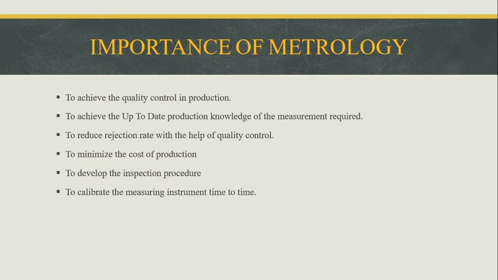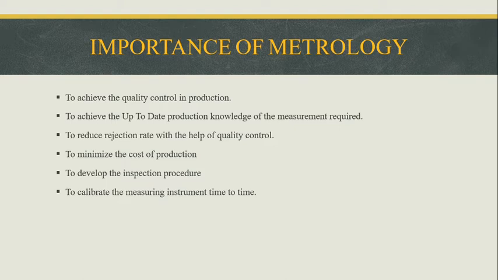Okay, the next one is the importance of metrology to achieve quality control in production. How are we going to achieve quality control in production? What is meant by quality control? Quality control is nothing but the system or process which is maintaining the given dimensions.